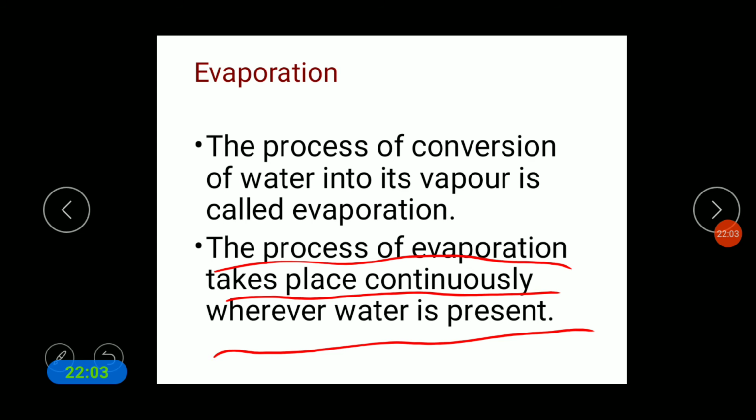Okay, when you expose sea water to the sun, what will happen? All the water evaporates and the salt which is present in the sea water remains. That is how we can separate the salt from the water by the process of evaporation.